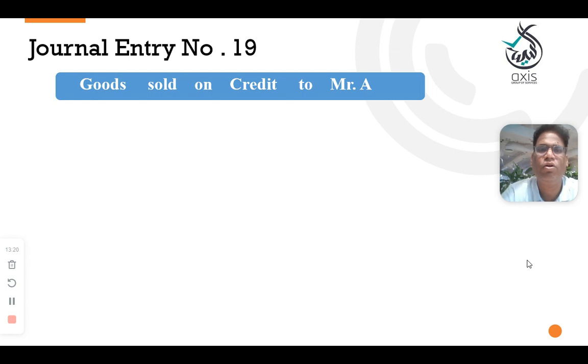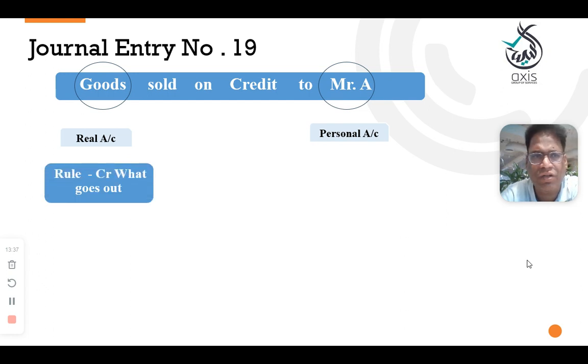Entry number 19. Now, goods sold on credit to Mr. A. In this case, goods are going out. What goes out, you need to credit. Simple. Apply the four steps. So here we are trying to identify the goods, it's a real account, and Mr. A is a personal account.